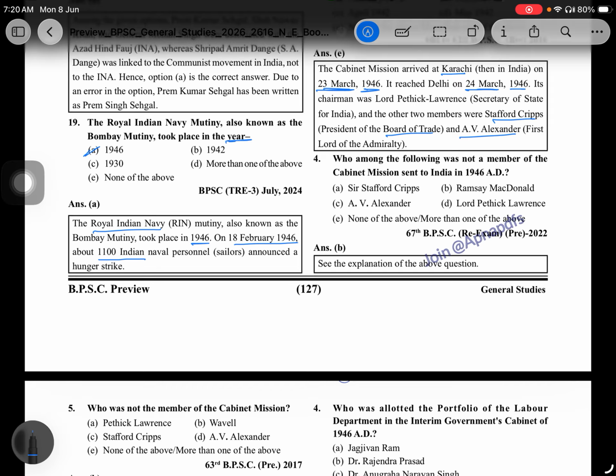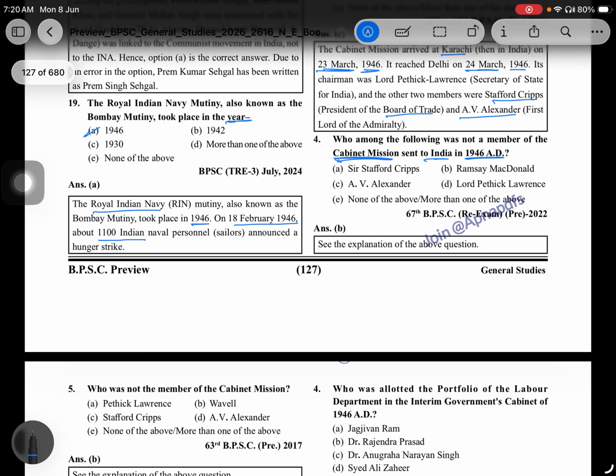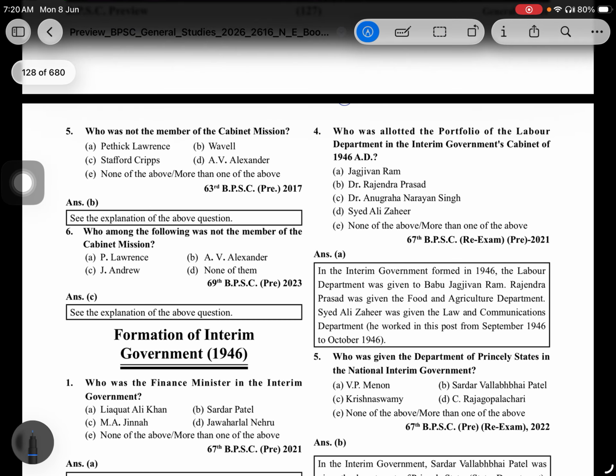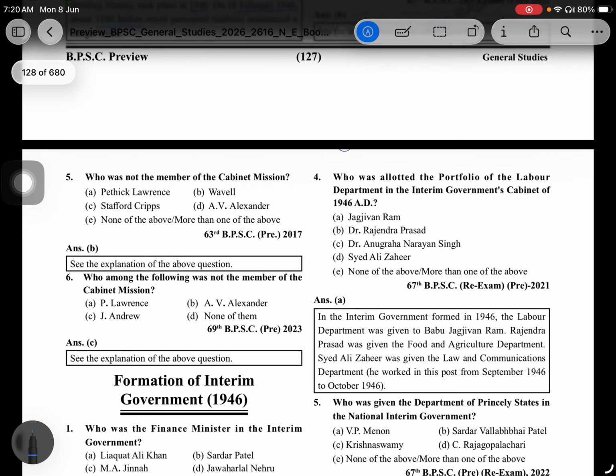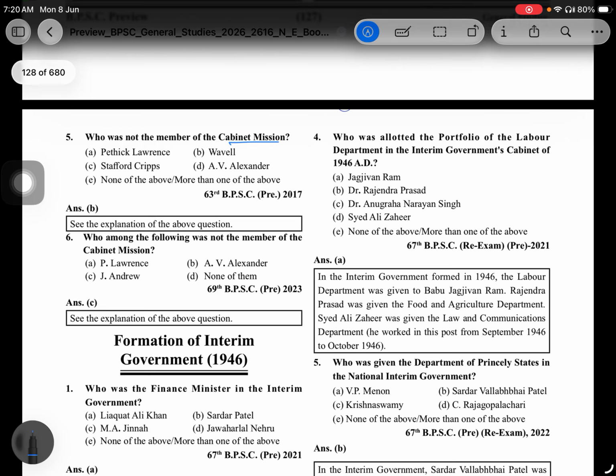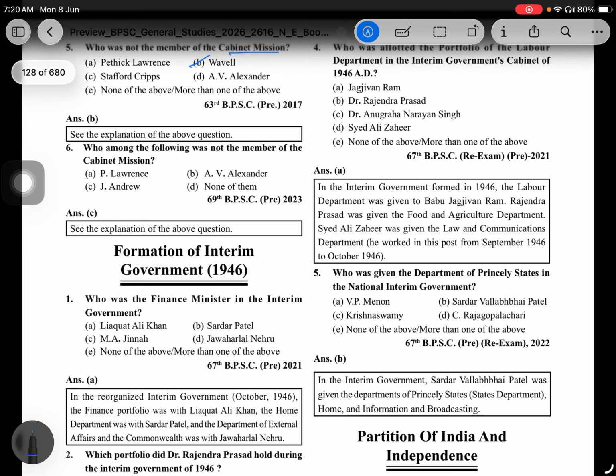Who among the following was not a member of the Cabinet Mission sent to India in 1946? That is Ramsay MacDonald. Who was not a member of the Cabinet Mission? That is Wavell, because Wavell came with the Wavell Plan. Which among the following is not a member of the Cabinet Mission? A.V. Alexander.